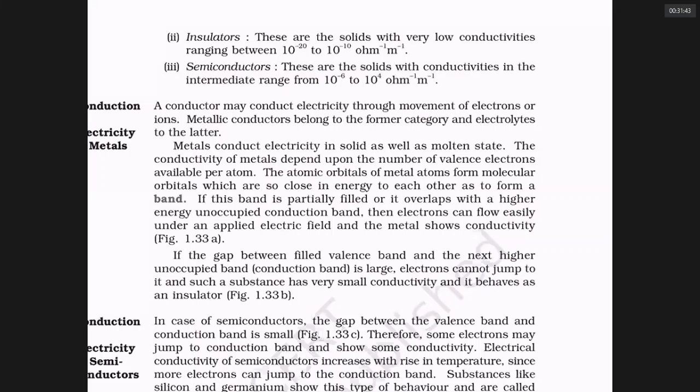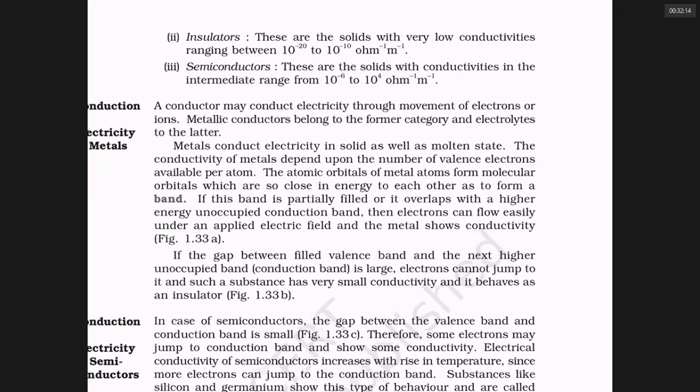If you apply a potential difference, if you hit a metal surface with high potential, immediately the electrons in that area will travel some distance and give the energy to the next line of electrons. Like that, very quickly electrons have a relay and electrical conductance happens. It is a transmission of energy. So metallic conductors conduct due to relay of electrons. In the book, they wrote movement of electrons, that's okay.